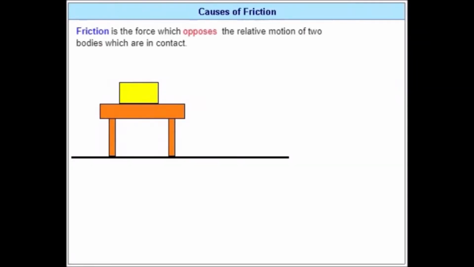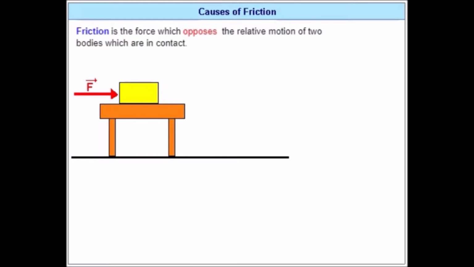Friction. Friction is a force which opposes the relative motion of the bodies which are in contact. This happens whenever such a motion exists, that is, when the objects move relative to each other or whenever other forces tend to produce such a motion.